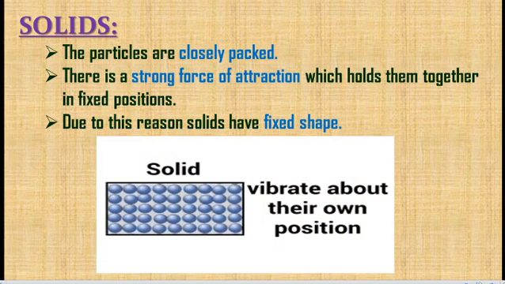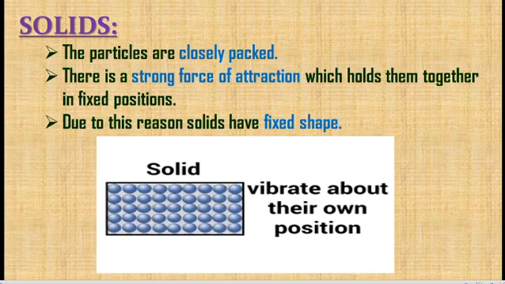First one, solids. The particles are closely packed. You can take one example: a metal box. In a metal box, the particles present are closely packed. There is a strong force of attraction which holds them together in fixed positions. It has a rigid shape, and it occupies some space on the table. Because the particles are attracted very strongly, they are in fixed positions.